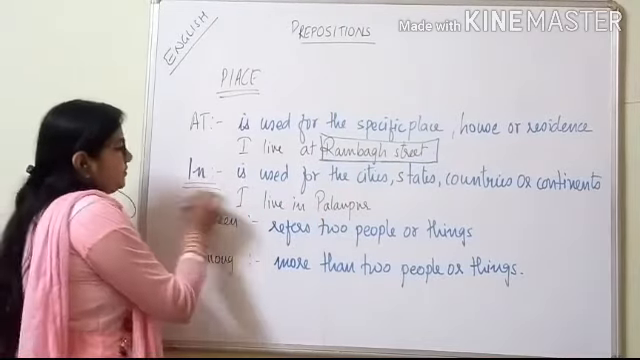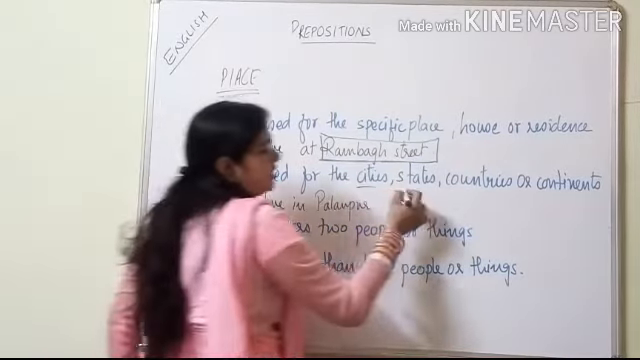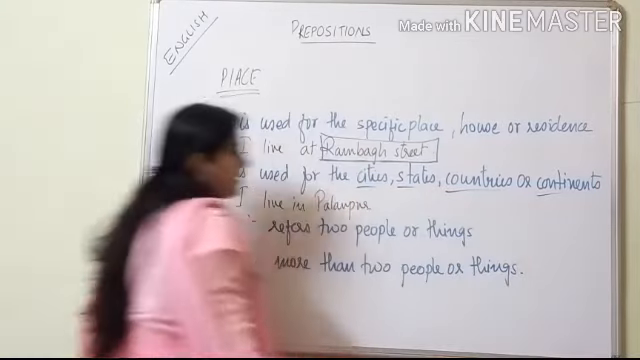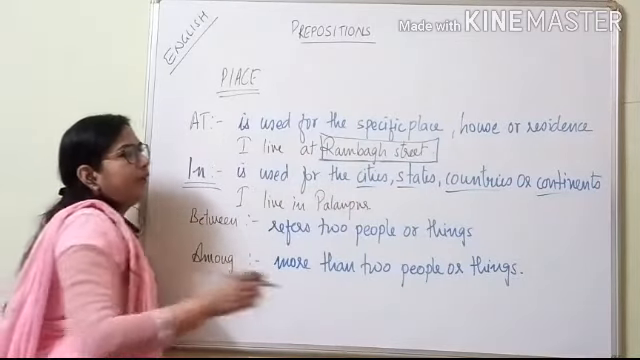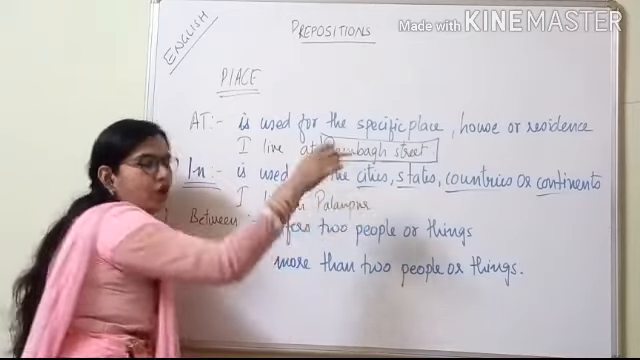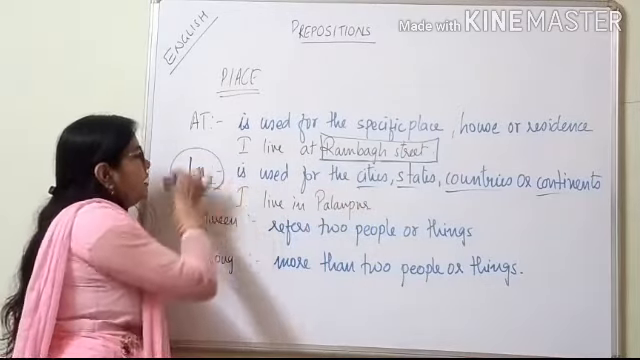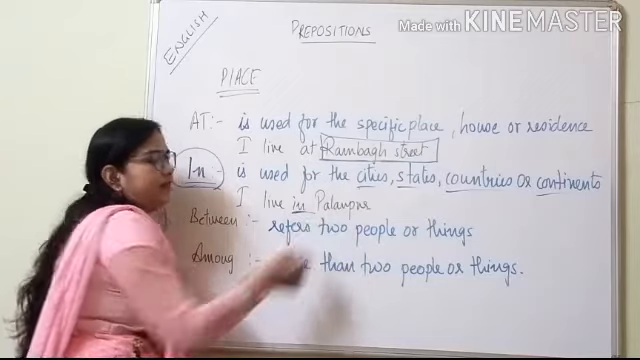Next is "in". "In" is used for cities, states, countries or continents. When we are taking the name of any city, state, country or continent, "in" is used. For example, I live in Palanpur.